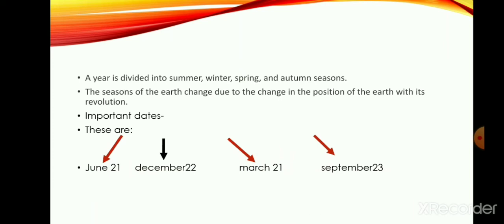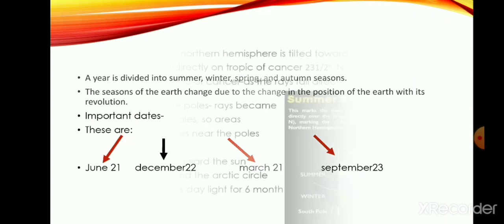The seasons are marked by the change in position, or we can say the temperature condition, and the duration of day and night during the revolution of the earth. There are some important dates. Let us see: 21 June, 22 December, 21 March, 23 September.